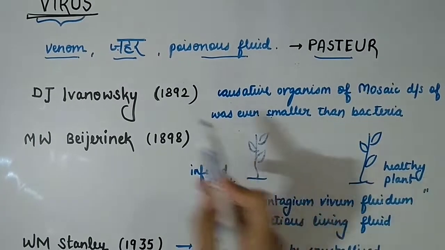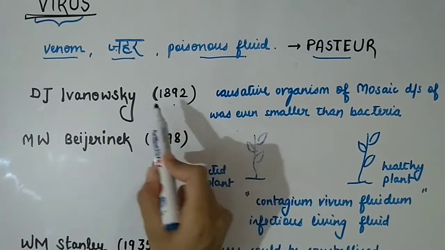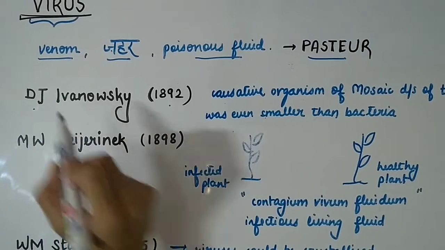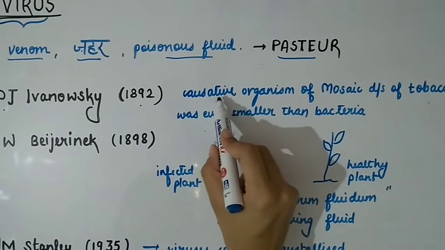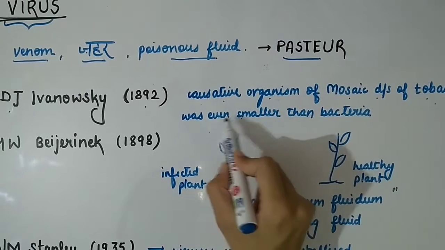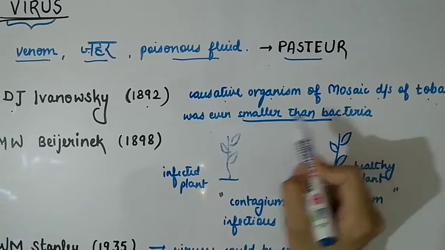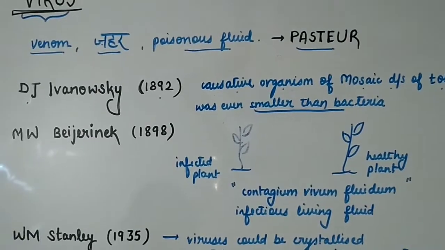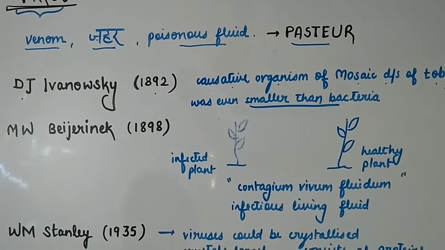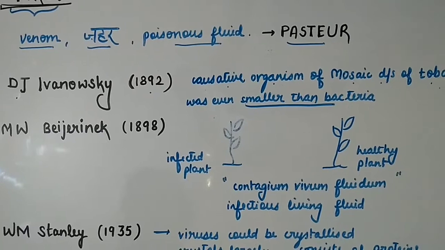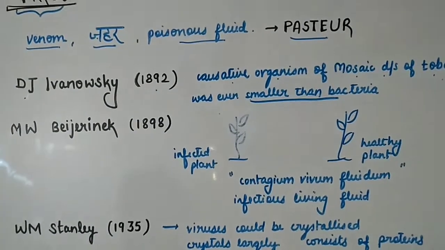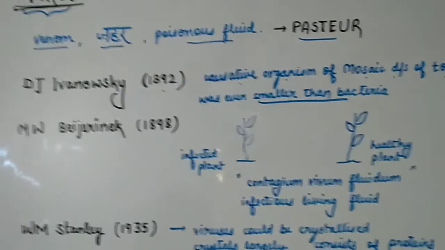Then in 1892 came another scientist whose name was D.J. Ivanovsky. He found that the causative organism of mosaic disease of tobacco was even smaller than bacteria. How did he come to know? उन्हें कैसे पता चला? उन्होंने देखा कि ये ऑर्गेनिज्म बैक्टीरिया प्रूफ फिल्टर से भी पास हो रहा है. इसका मतलब ये बैक्टीरिया से भी छोटा है.